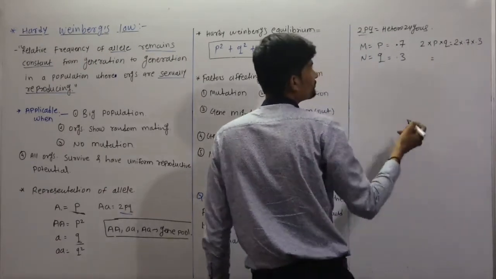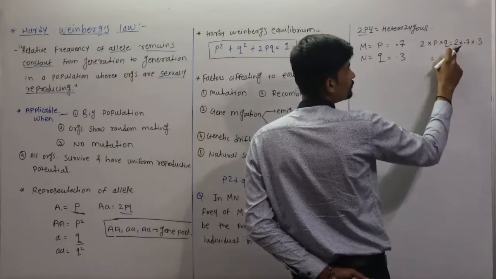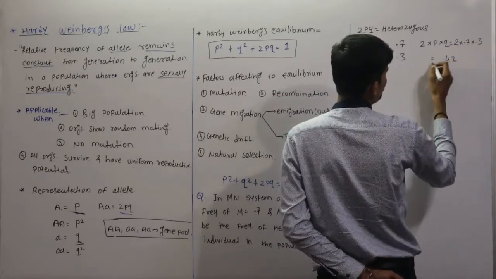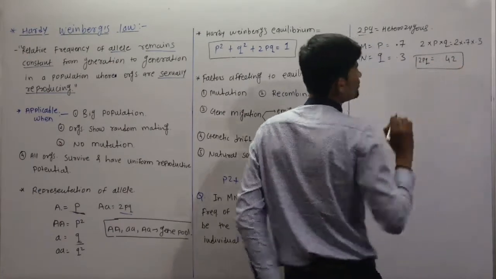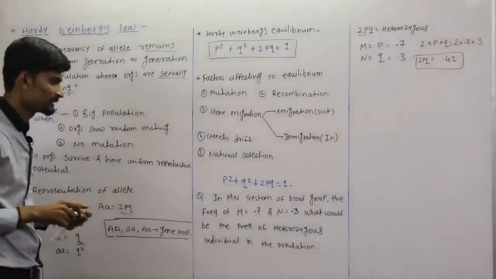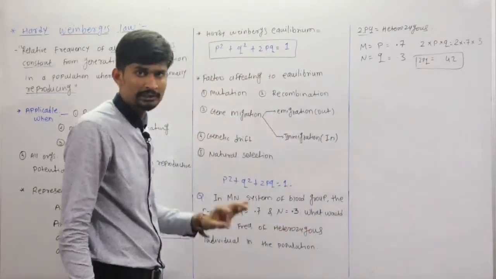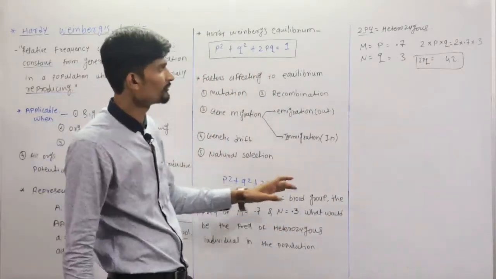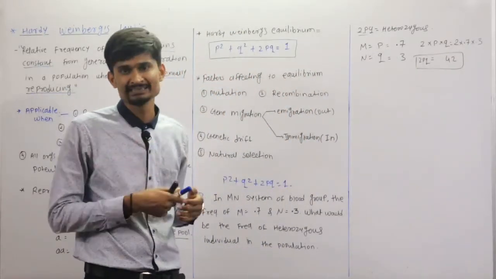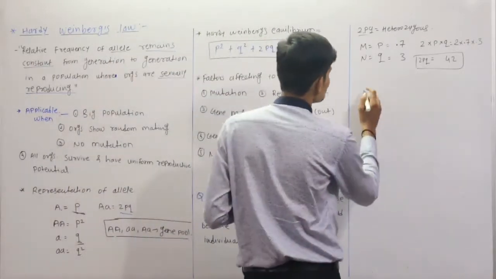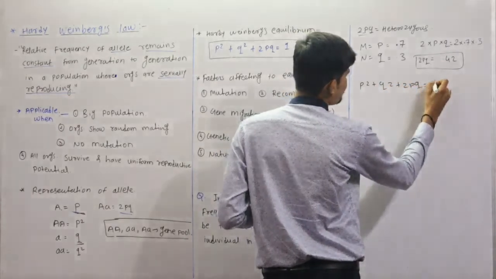So it will become 7 into 3 means 21, 21 into 2 means 42, that is 0.42. So this is the value of 2pq. So the frequency of heterozygous individuals in the given population will be 0.42. Now we can cross-check this using the equilibrium, that is p square plus q square plus twice pq is equal to 1.